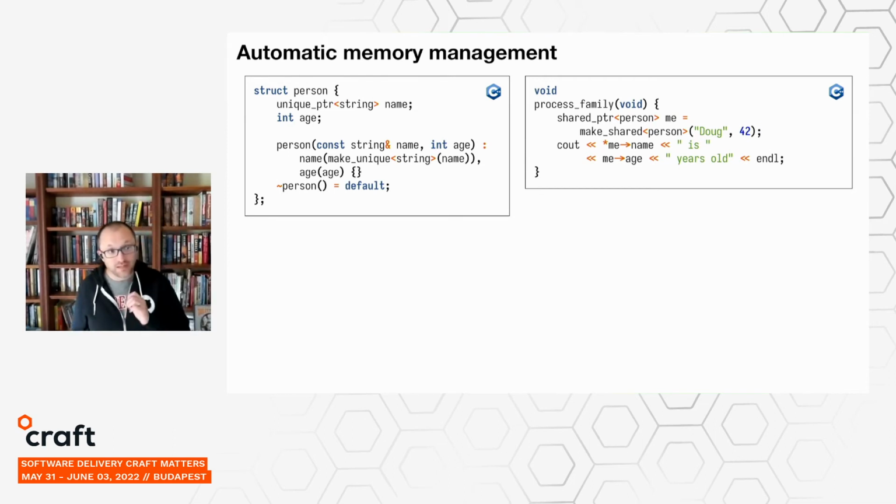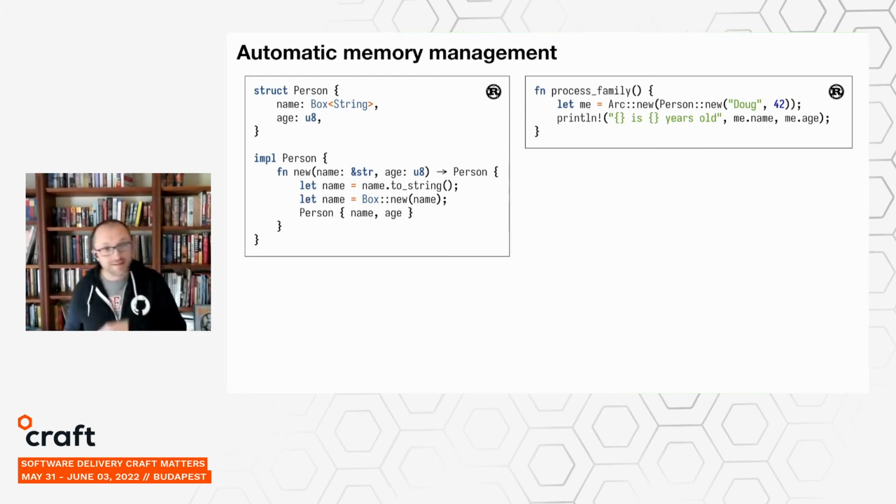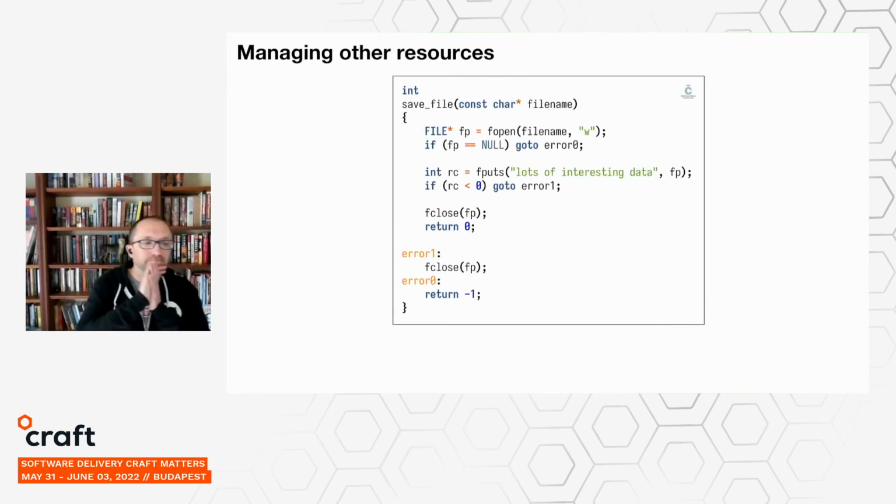But here's the C++ version that uses smart pointers. In C++, they're called unique pointer and shared pointer, which will automatically release the underlying memory when that pointer goes out of scope. So here we have the operations that allocate the memory, but just like in the garbage collected case, we don't have to explicitly put in any instructions to deallocate it. That will happen automatically when the variable is no longer reachable in the current scope. Rust has a similar facility, but its smart pointers are called Box and Arc instead of unique pointer and shared pointer.